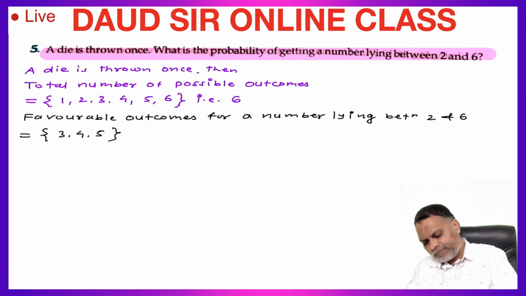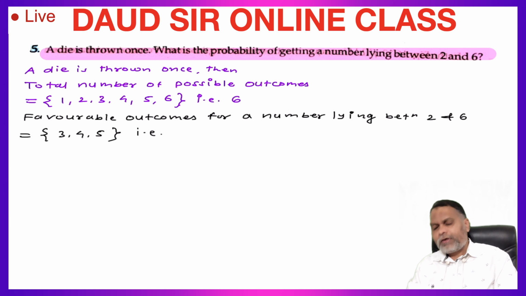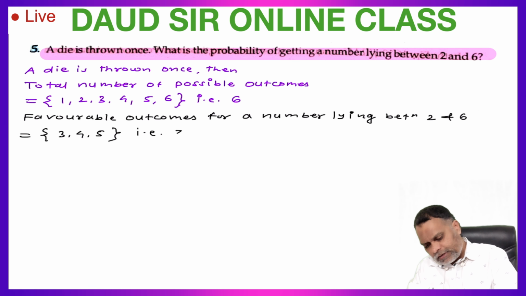These three numbers are lying between 2 and 6. That is 3 favorable outcomes.